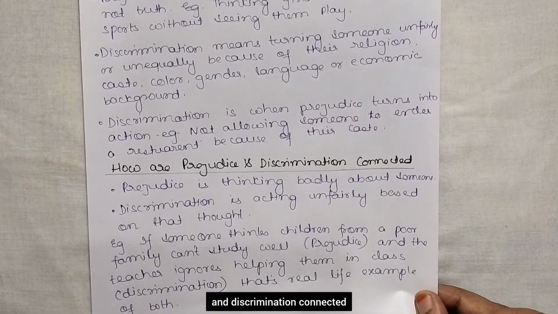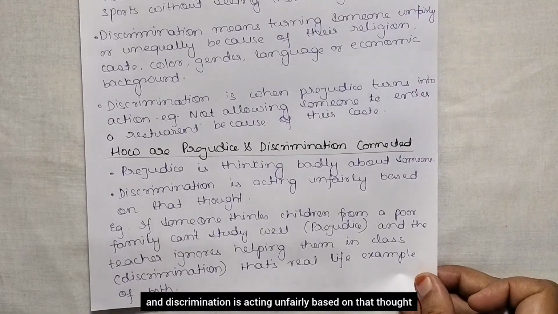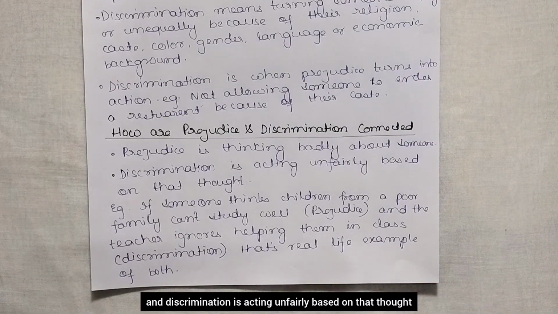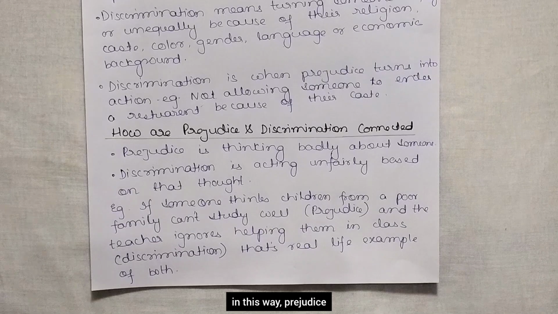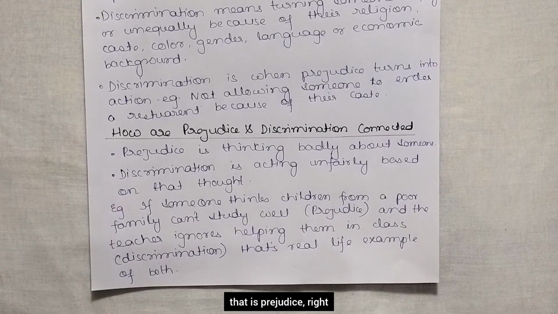Now, how are prejudice and discrimination connected? So, prejudice is thinking badly about someone, and discrimination is acting unfairly based on that thought. So, in this way, prejudice and discrimination are connected. Example, if someone thinks children from a poor family can't study well, that is prejudice, right? And the teacher ignores helping them in class, then that is discrimination. That's the real life example of both prejudice and discrimination. Okay, so here the teacher is ignoring the child because the child belongs to a poor family, and the teacher may think that they can't study well, so that is discrimination.